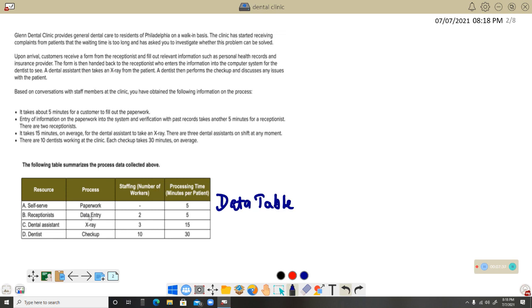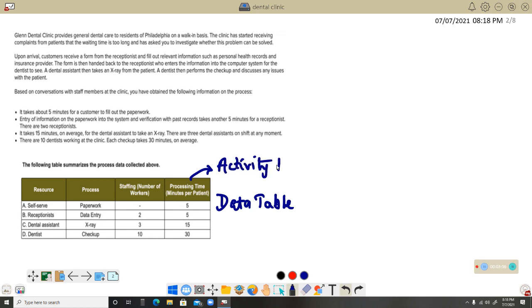There are 2 persons for that, and similarly the processing time per patient is 5 minutes. Similarly, you can see a dental assistant and a dentist for the checkup finally, and it will take 30 minutes for the processing time. Processing time is sometimes also called activity time.